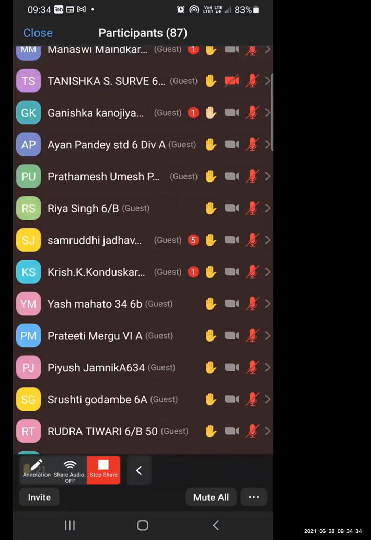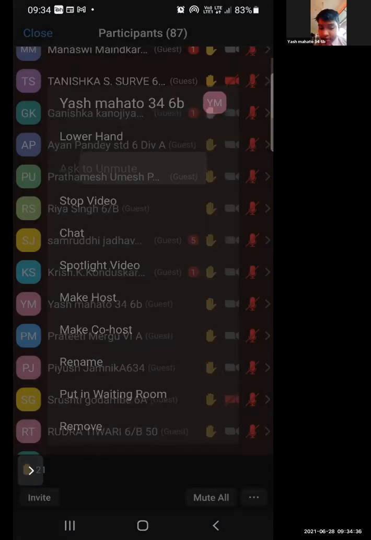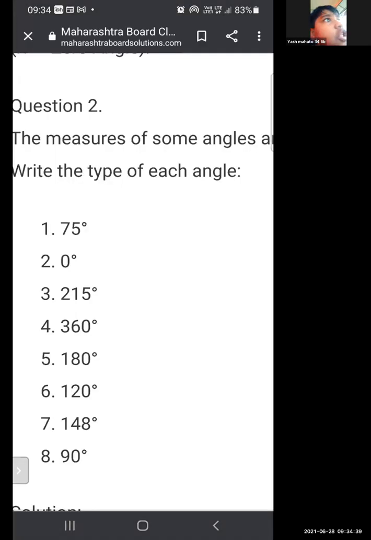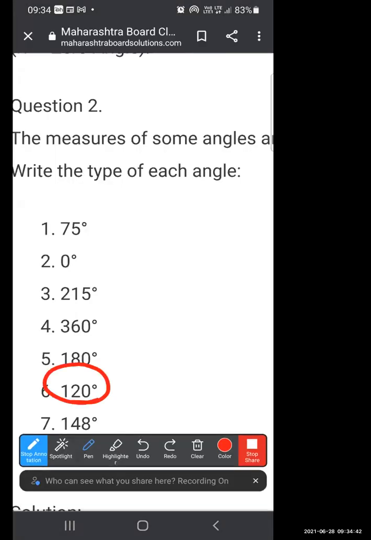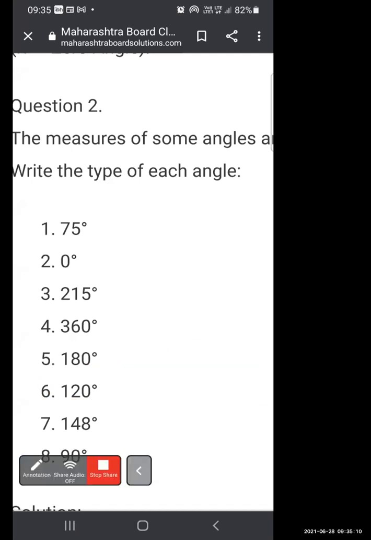Yash Mahato. Hello, teacher. Yes, bolo. 120 degree is called obtuse angle. How? Because it is greater than 90 degree and less than 180 degree. Yes, very good. It is greater than 90 degree but less than 180 degree, so it is known as what? Obtuse angle. Now mute yourself, Yash.